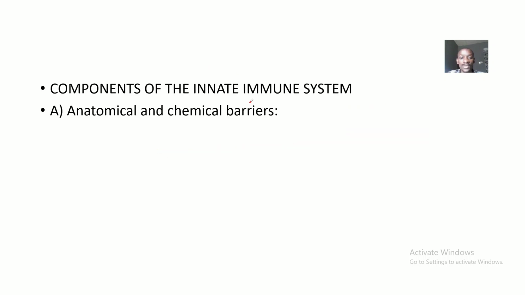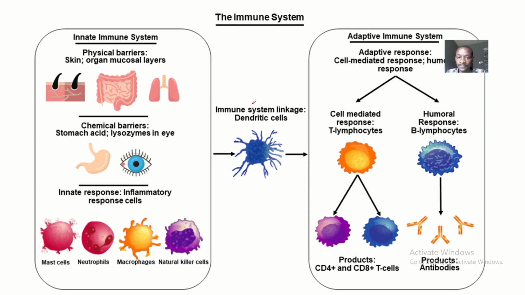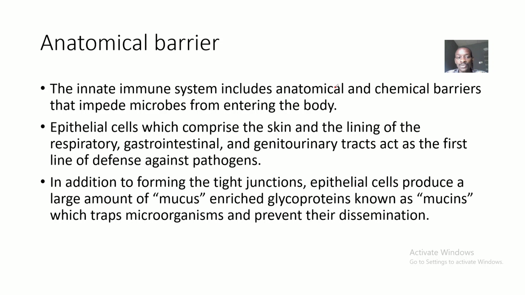Components of the innate immune system: we have the physical components, which is called the anatomical barrier, and we have the chemical components, which is called what? The chemical barrier. So looking at the anatomical barrier now, we say that the innate immune system includes anatomical and chemical barriers that impede microbes or microorganisms from entering the body.